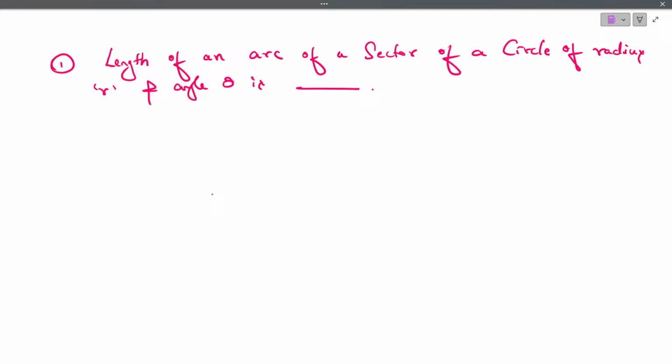So we are discussing the most important questions related to tomorrow's board exam. So this is for 1 mark. Can you tell me the answer? Length of an arc of a sector of a circle of radius r and angle theta is?